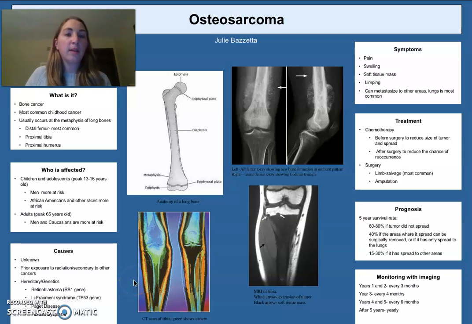Osteosarcoma is a type of malignant bone cancer. It affects osteoblast cells, which are the cells that help build bone, which affect bone growth. It is the most common childhood cancer. It can occur in any bone, but it usually occurs at the metaphysis of long bones. The distal femur is the most common location, with the proximal tibia and the proximal humerus next.